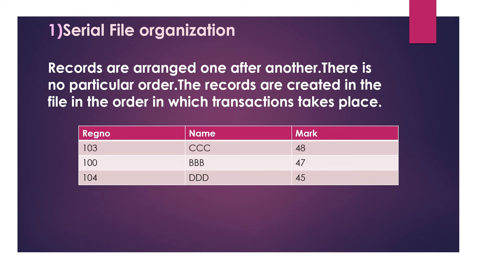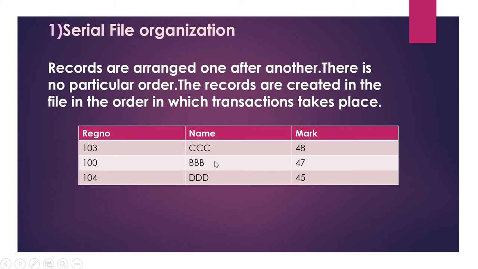These records are stored according to the transaction. If the first record comes, that one is stored. Then if the fourth one comes, it is stored next to the first. Like that, there is no particular order. The records are created in the file in the order in which the transactions take place.